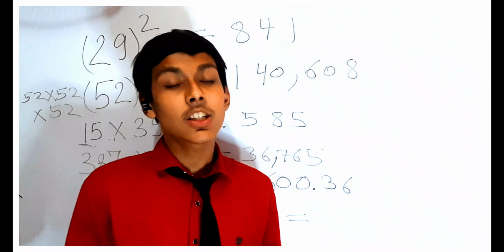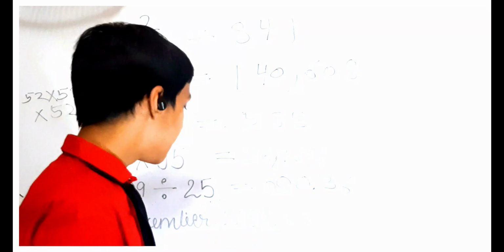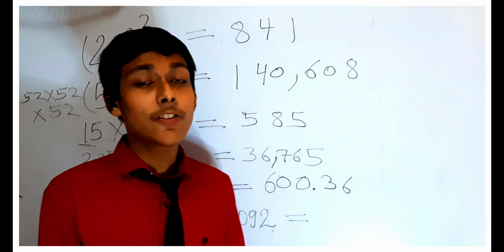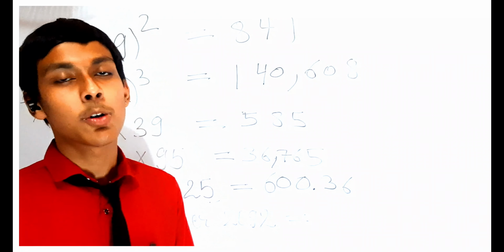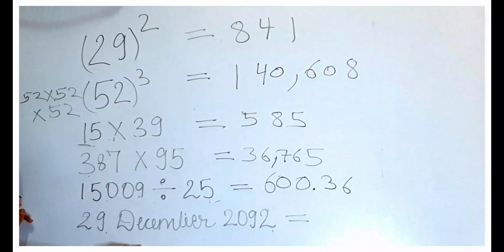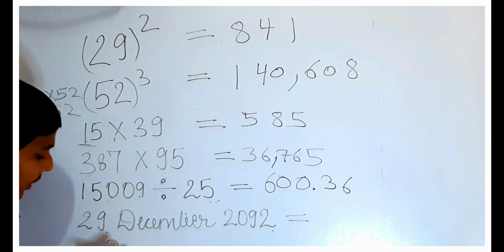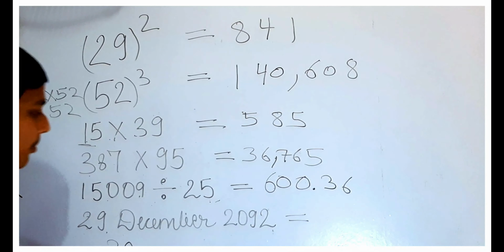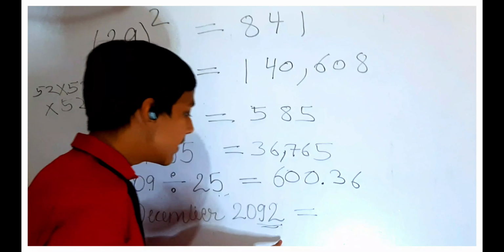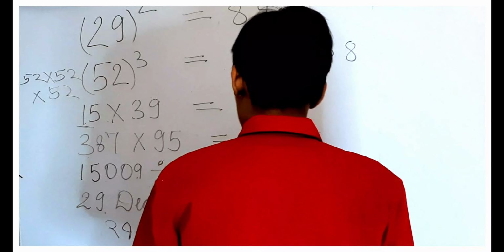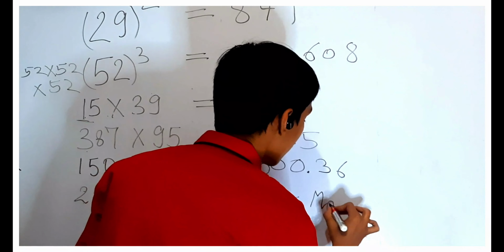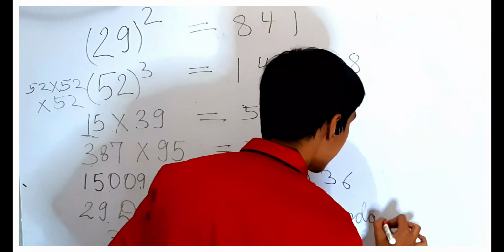Now you are thinking, 29 December 2092, what does it mean? It means finding which day it will fall on. The date 29 December 2092 can come in a competitive exam for 1 mark, which is very important. You have to learn it. I will show you in my classes. See how I am doing it. 29 December, then for December we also have to learn the year code, and we know that 29 December 2092 is Monday. So I get the answer Monday.